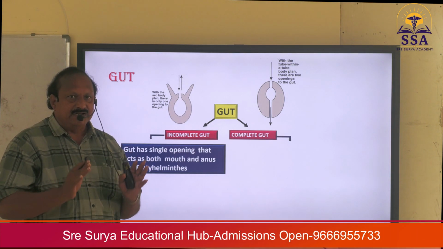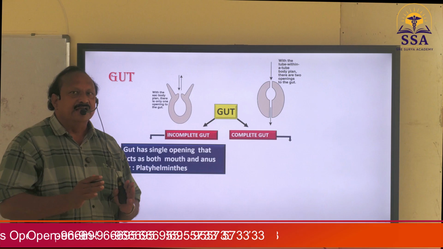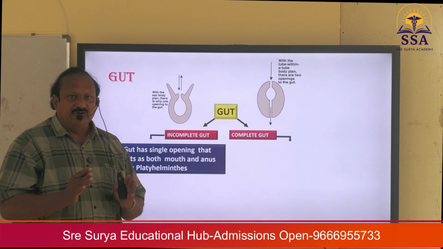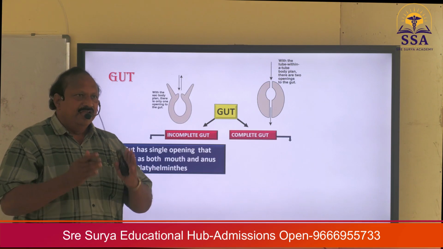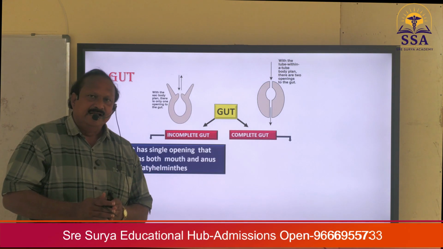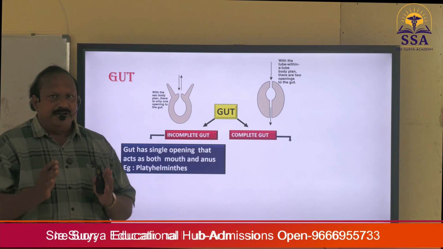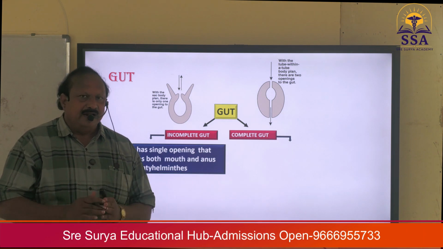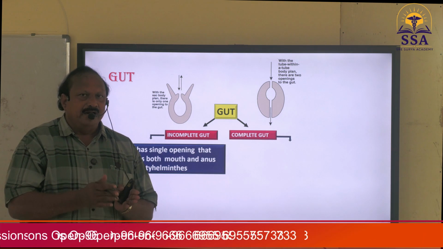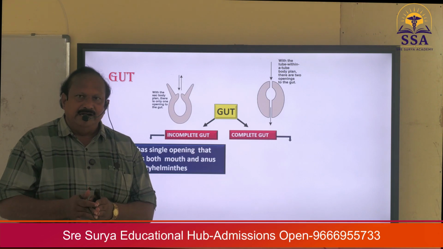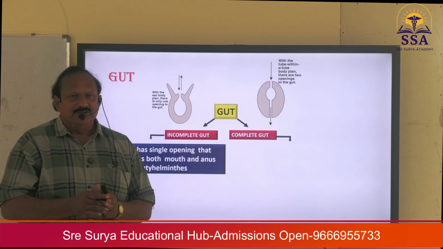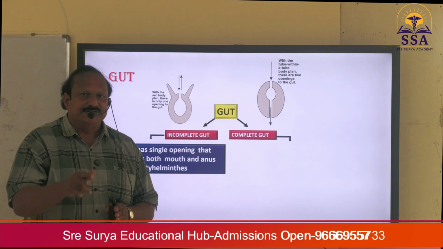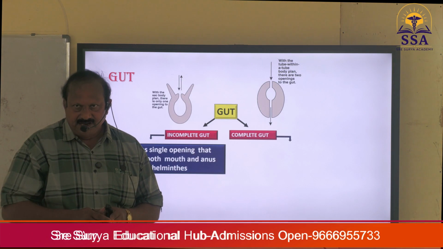In Cnidarians also, you can find incomplete gut. In Ctenophores also, you can find incomplete gut. If a question is set like this, asking for animals with incomplete gut, and the options are first Platyhelminthes, second Cnidaria, third Ctenophora, fourth all, then you must select all.